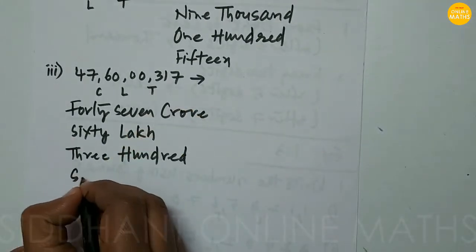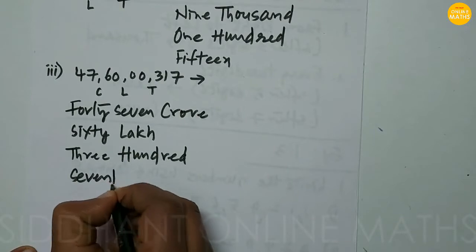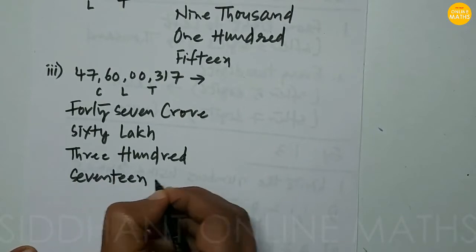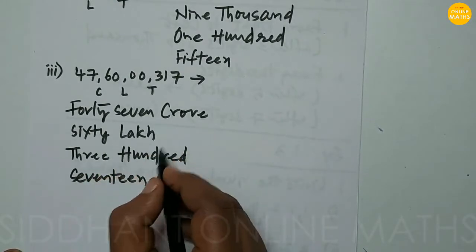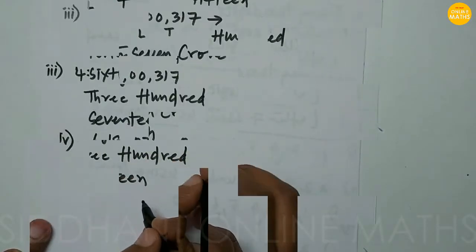So it is written as 47 crore 60 lakhs 317.